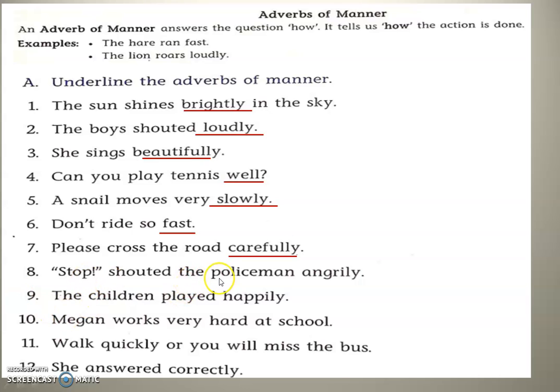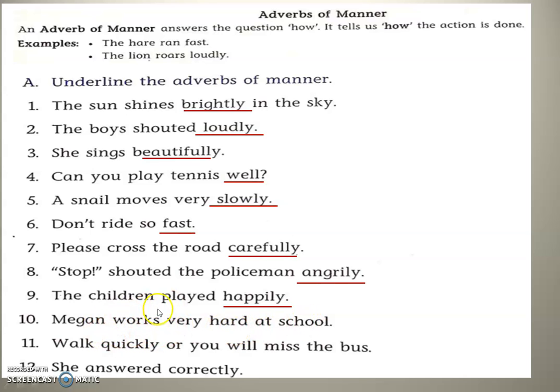Stop, shouted the policeman angrily. Shouted angrily. Shouted is the action word, verb, and angrily is the adverb. The children played happily. Played is the action word, that is verb, and happily is the describing word, that is adverb. Megan works very hard at school.